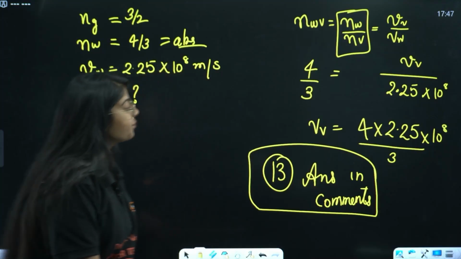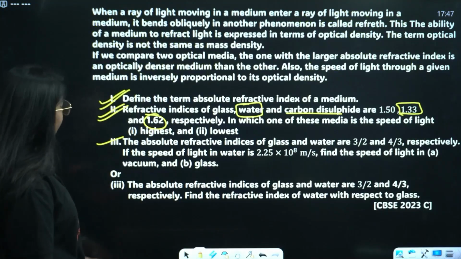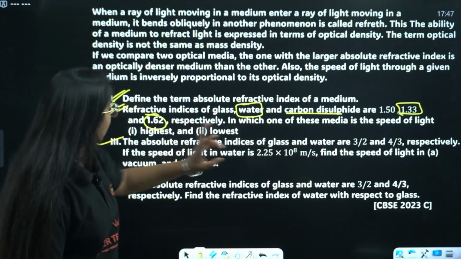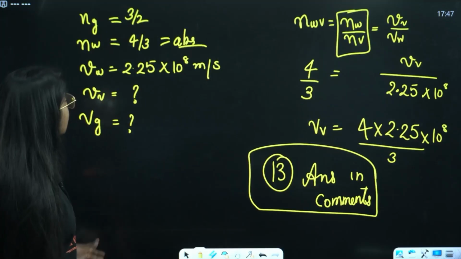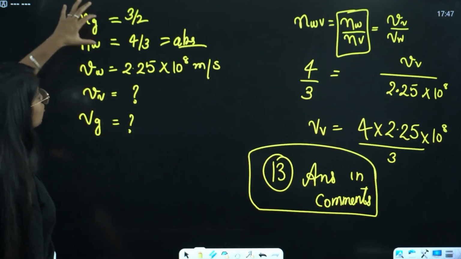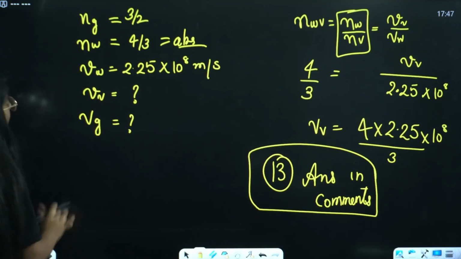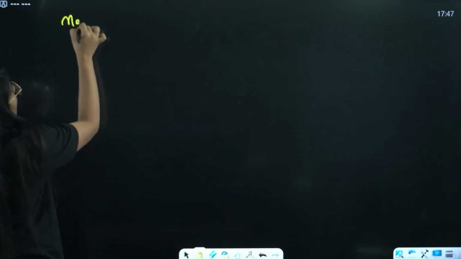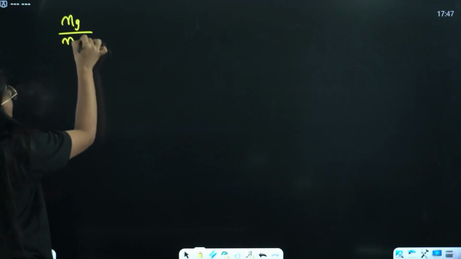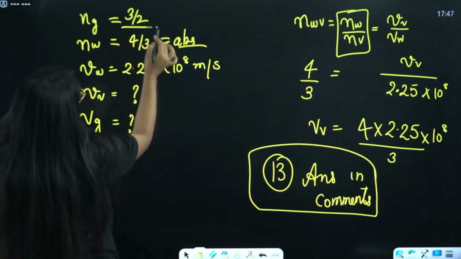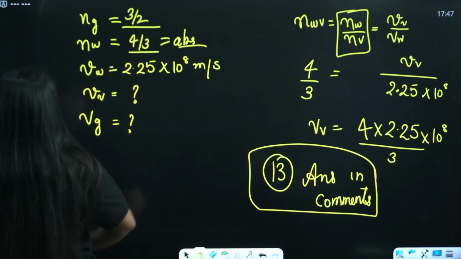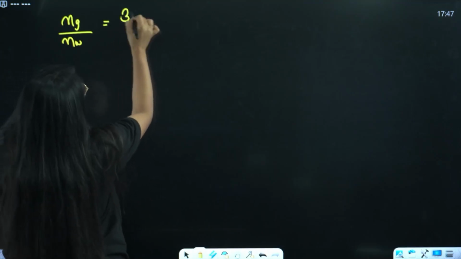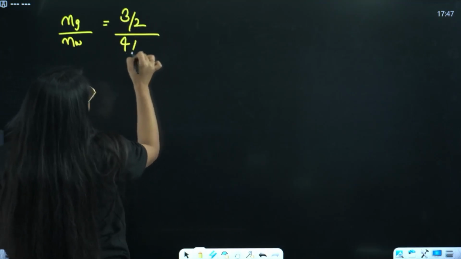Okay, similarly you have to find the speed of light in glass. Now in glass you have to see this carefully. Refractive index of glass with respect to refractive index of water you can find, right? It is given refractive index of glass is 3/2, of water is 4/3, equals 3/2 divided by 4/3, right?